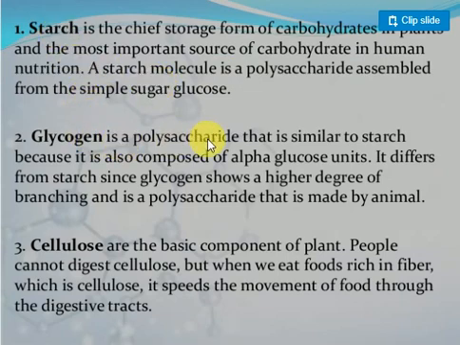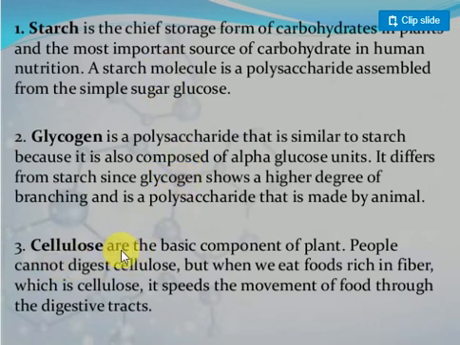Glycogen is a polysaccharide that is similar to starch, but not exactly, because it is also composed of alpha glucose units but differs from starch since glycogen shows a higher degree of branching. The attachment is different, alpha carbon, beta carbon. We'll discuss later. The attachment will be different.